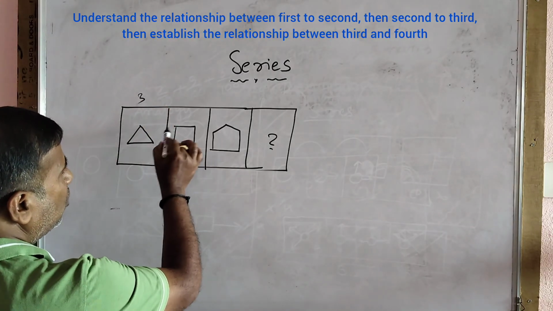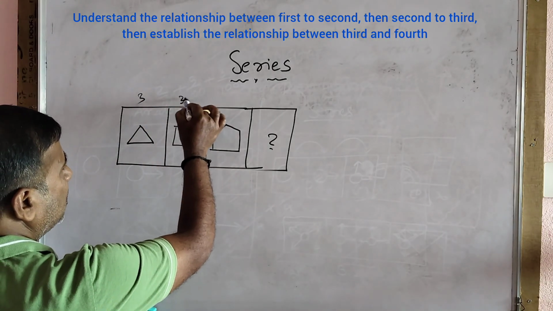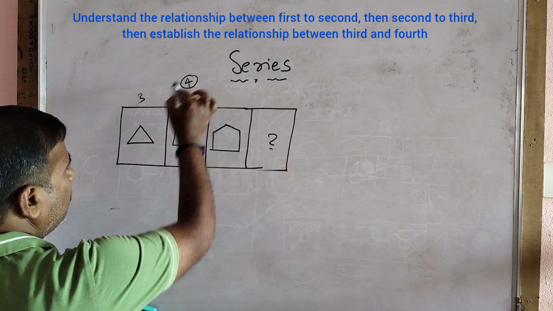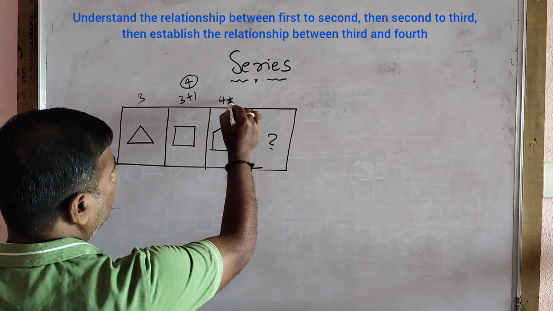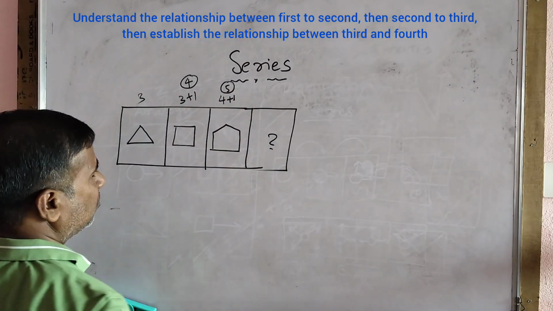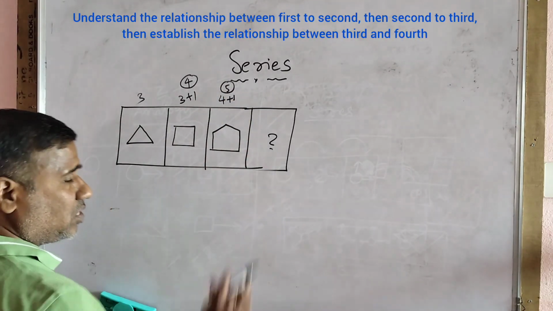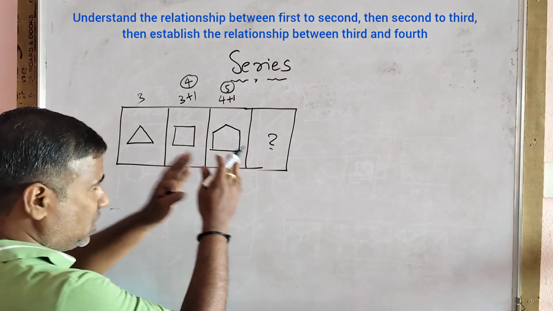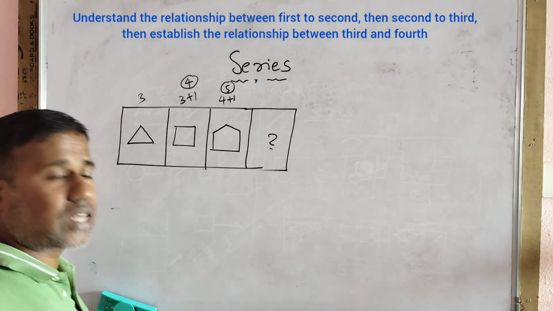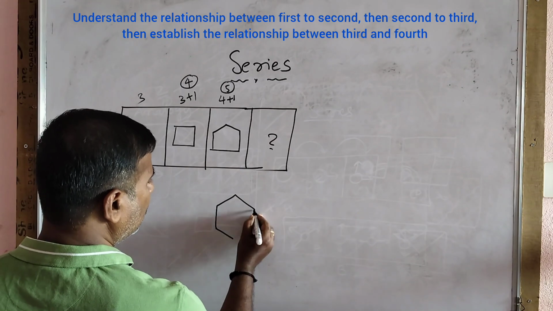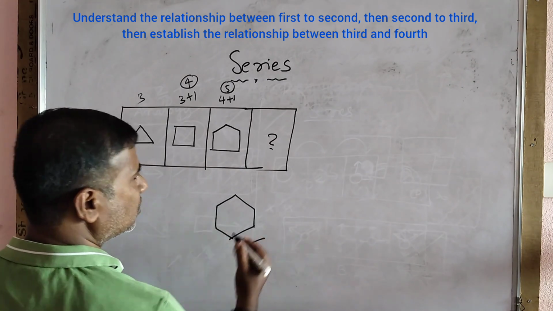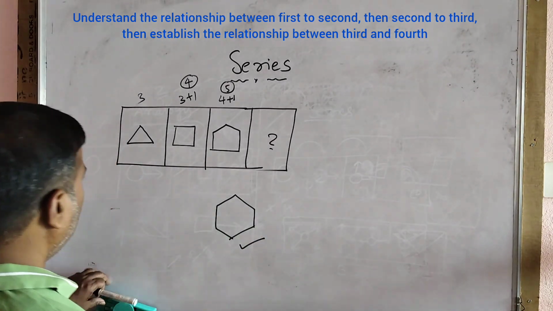In the next figure, a four-lined figure has come, meaning 3 plus 1. One side is increased. In the next figure, 5-lined, meaning 4 plus 1. A five-sided figure has come. So definitely the next figure should be a 6-line figure. So the answer would be 1, 2, 3, 4, 5, 6. This is the answer. Got it? Next.